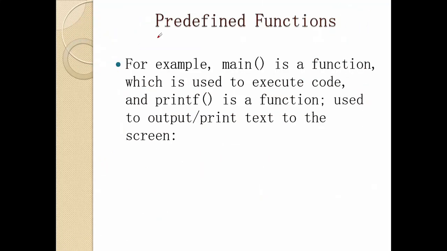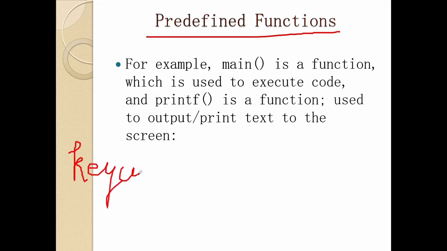So moving on further, we have predefined functions. So what are these predefined functions? Basically whenever a programming language is developed, a few keywords are there. You must have heard about keywords, and among these keywords there are some functions also. Means there are certain keywords which are used as functions, right? So in the C language also, we have certain predefined functions that have been built into the programming language from the day it was developed, or from the day it came to the market.